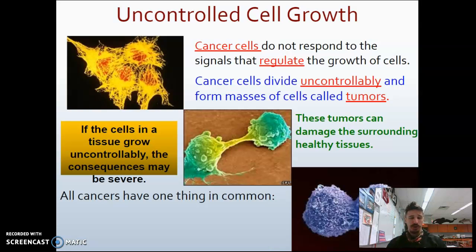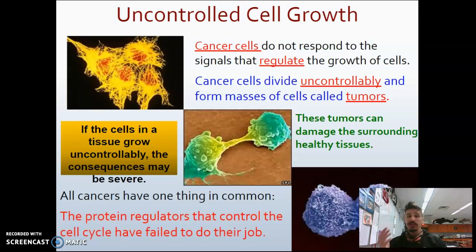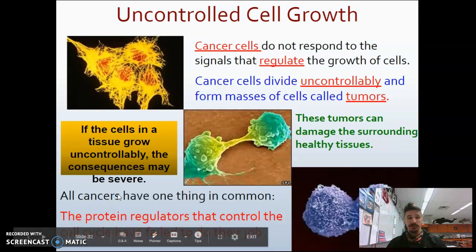But all cancers do have one thing in common, and it's that the protein regulators that control the cell cycle have failed at their job. Okay, protein regulators have failed at their job for one reason or another. There's no distinct reason for it, and many cancers are caused by many different reasons, but this is the common theme between all cancers.